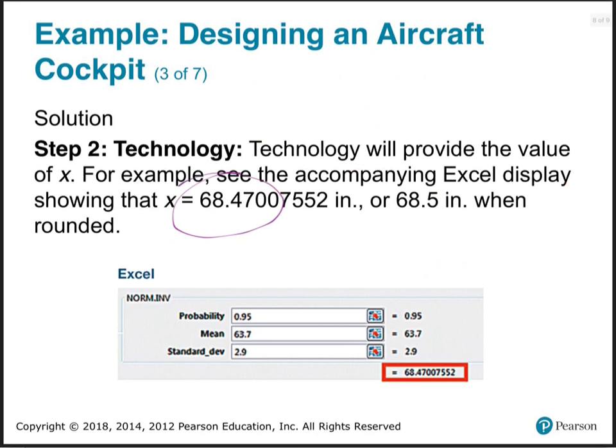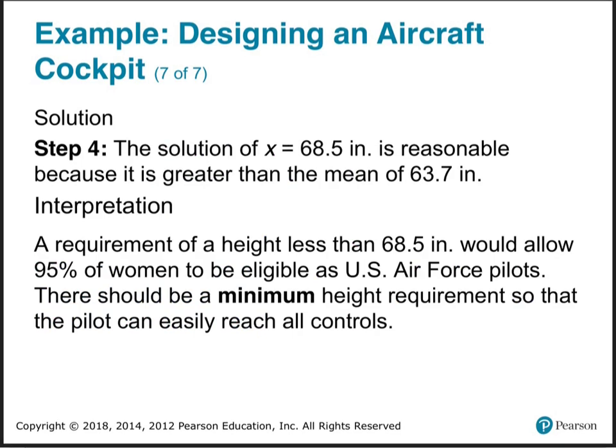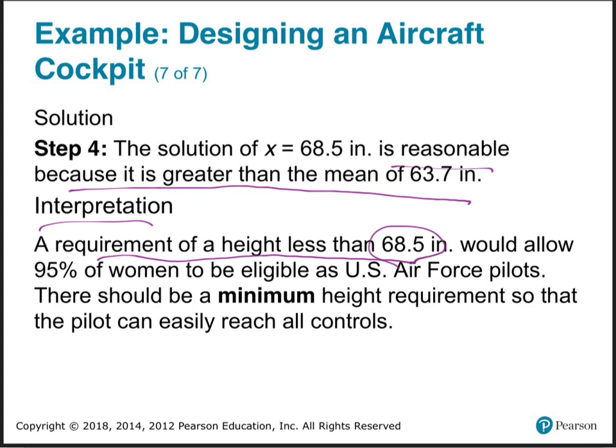So 68.47, they're using technology like we did. And so they rounded it to, I guess they wanted us to round, 68.5 inches. Now what was step 4? I forgot. The solution is reasonable because it is greater than the mean. Okay, sure, yeah. A requirement of height less than 68.5 would allow 95% of women to be eligible as U.S. Air Force pilots. What? Wait, I'm confused. A requirement of a height less than that.